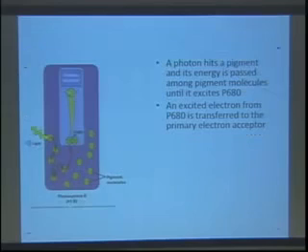So let's walk through this linear electron flow pathway. What kicks this all off is that a photon hits a pigment molecule, and its energy is passed among different pigment molecules until eventually there's excitation of P680 in the reaction center right here. This shows incident light coming in, a transfer of energy to these different pigment molecules, eventually leading to excitation of P680 in the reaction center and transfer of an electron to the primary acceptor right here.